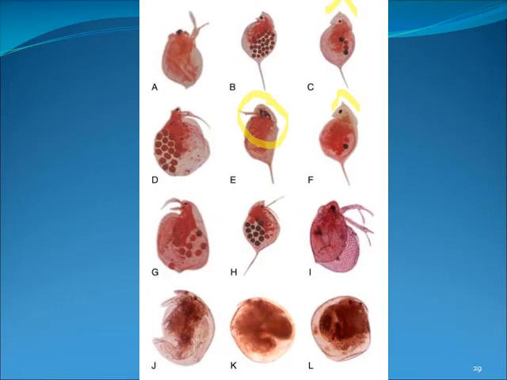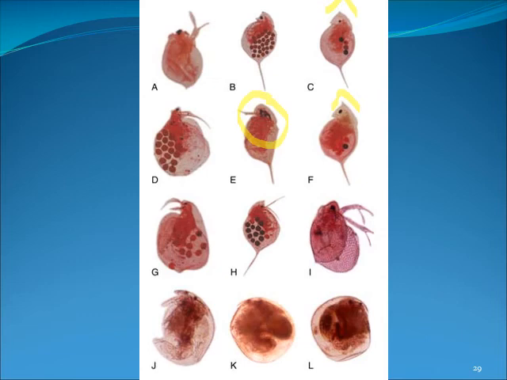So the difference between Moina and Daphnia is that in Moina the head is a little bit pointed and there is no tail, but in the Daphnia you can see a beautiful long sharp tail present in all the Daphnia, but in Moina there is no tail, only a notch is present.